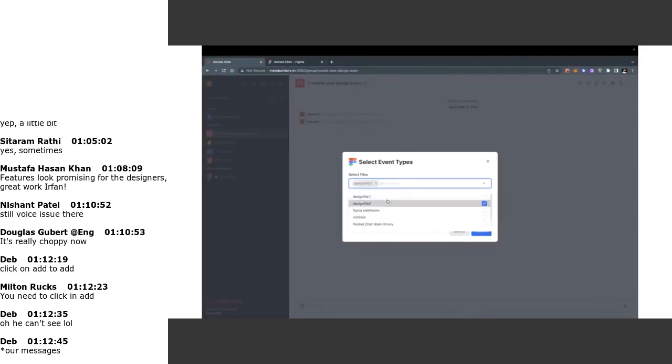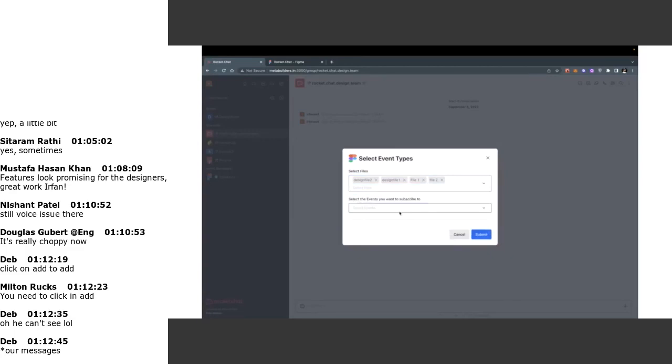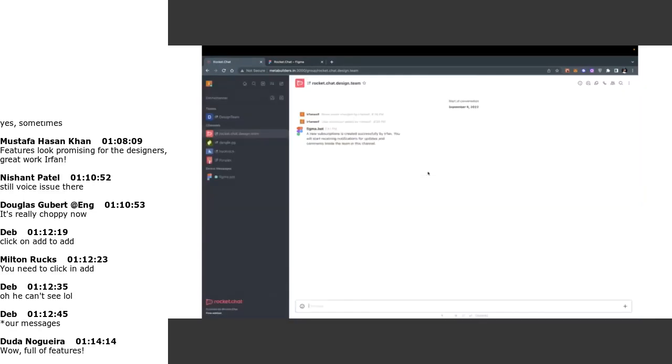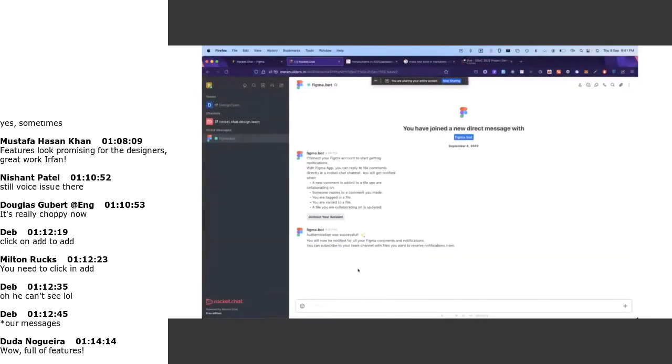I will connect some of the files, and let's have two events. We have different events: notifications for comments, updates, version updates, deletes, or library publishes. Let's do it for two events. Let me submit this. Right now it is submitted, and it says a new subscription was created by Irfan, and this user sees the same message: a new subscription was created successfully.